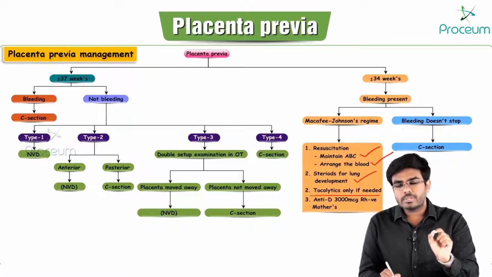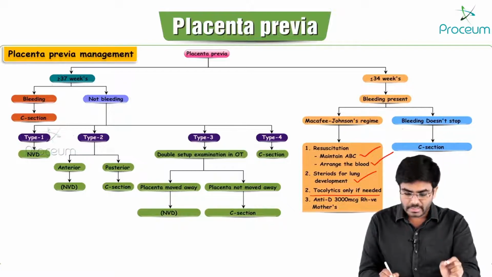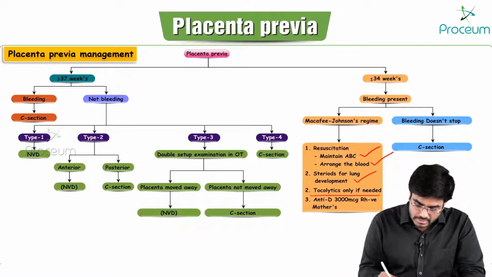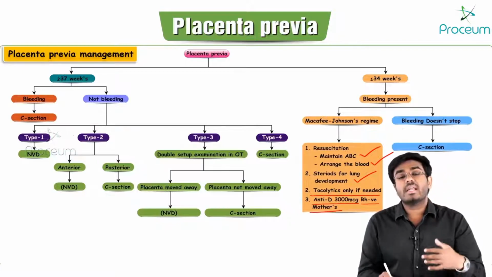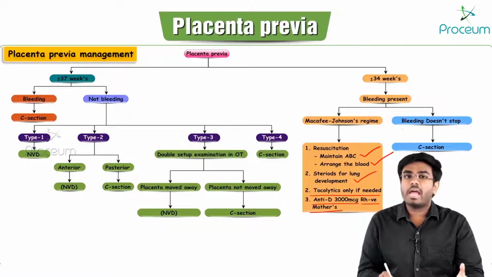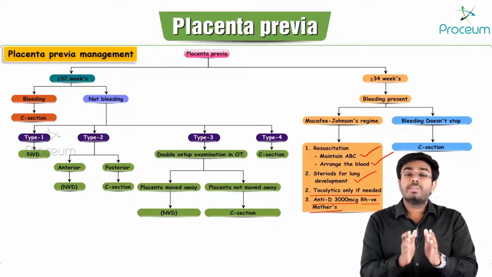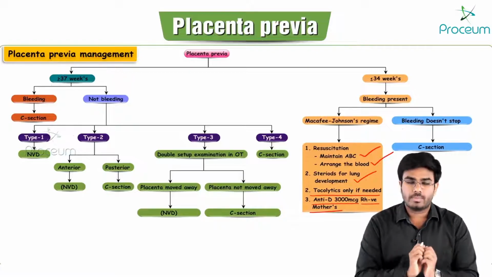If there are any premature contractions, only then tocolytics are given. Otherwise, tocolytics are not given. And as a part of expectant management, I will also be giving anti-D antibodies, that is 3000 micrograms, to an Rh negative mother. If the mother is Rh negative and the baby is Rh positive, I will give anti-D antibodies also. So this is expectant management, and with expectant management, 90% of the time bleeding will stop.